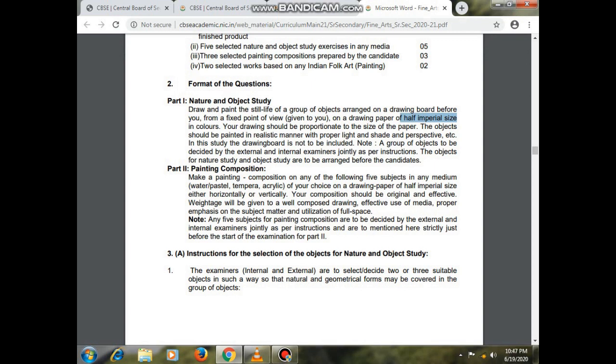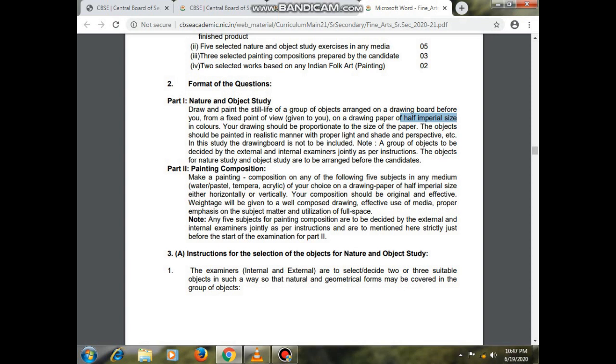So your drawing should be proportionate to the size of the paper. Then the object should be painted in a realistic manner with proper light and shade and perspective, etc. In this study, the drawing board is not to be included. A group of objects is to be decided by the external and internal examiners jointly as per the instruction.